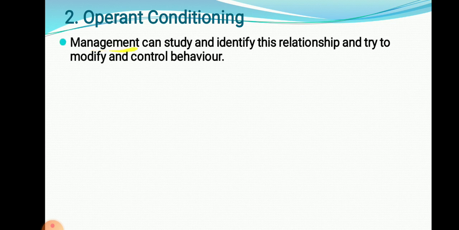The management in a particular organization has to study and identify this kind of relationship. Which consequences, which changes we need to make so that changes will be favorable for the employees and the employee will do that particular task. So management can study and identify the relationship and try to modify and control the behavior of the employees. For example, announcement of a bonus. That is the consequence. If we are giving the bonus to the employees, the behavior will be repeated. The behavior will become more effective.